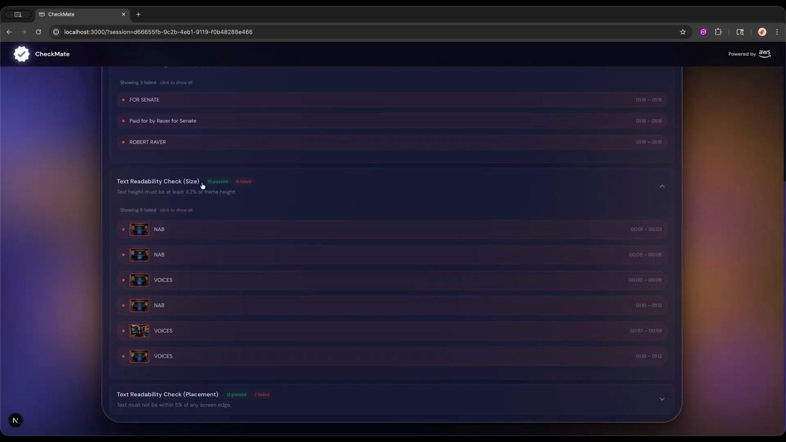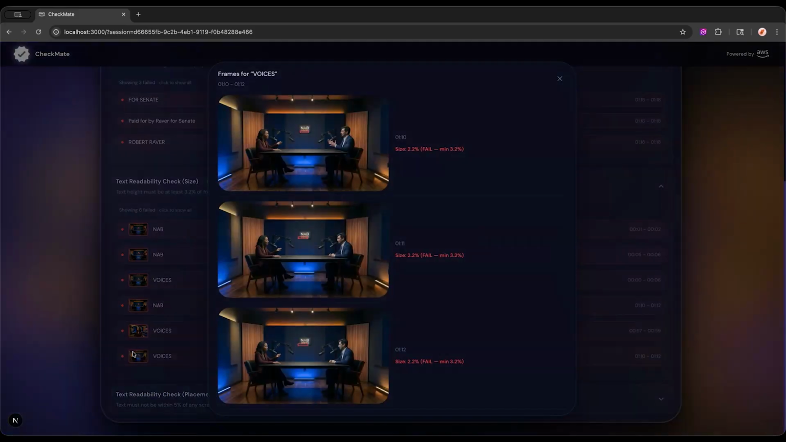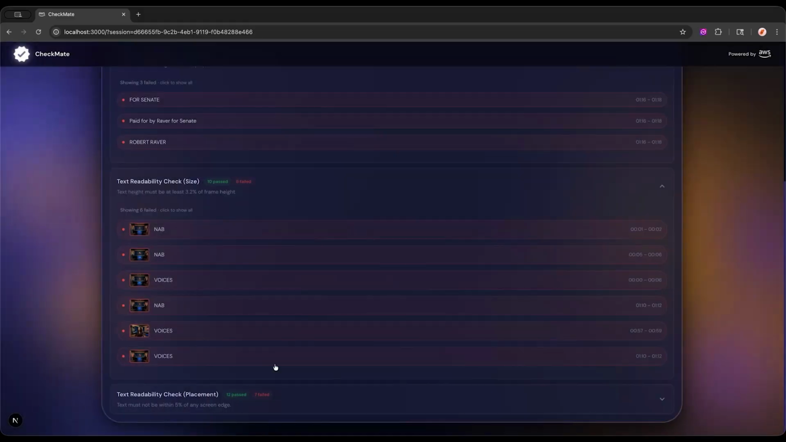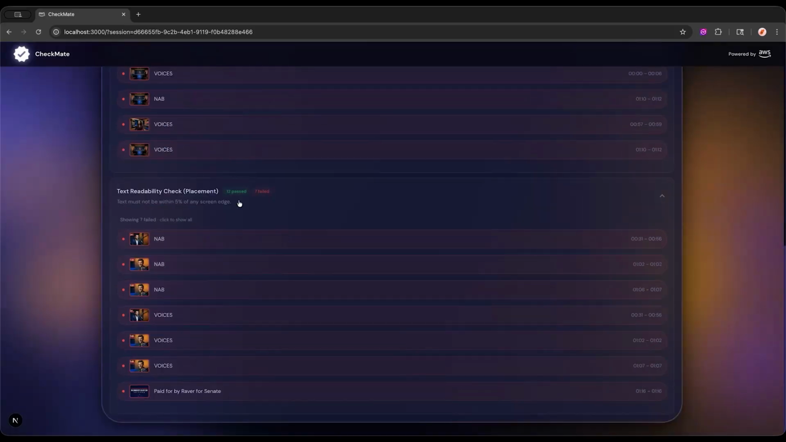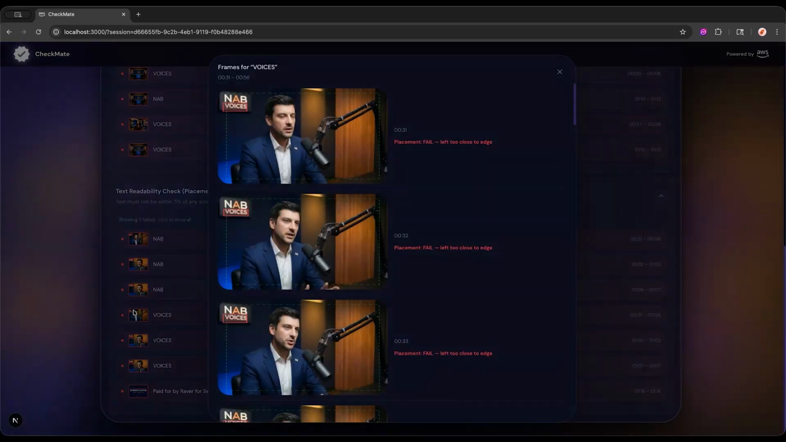Text readability checks, so checking for the size that the text appears on the screen. If it's too small, it will get flagged. And as well as placement of the text. So if we look at this example, we see that the compliance check failed because the text appears too close to the edge of the screen, outside of the proper threshold.